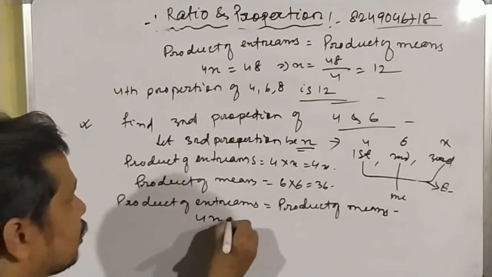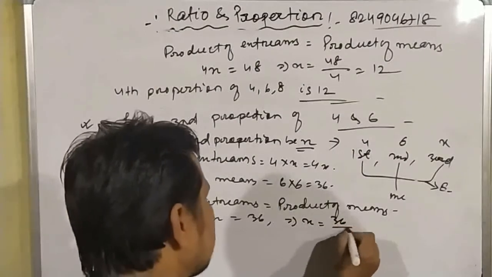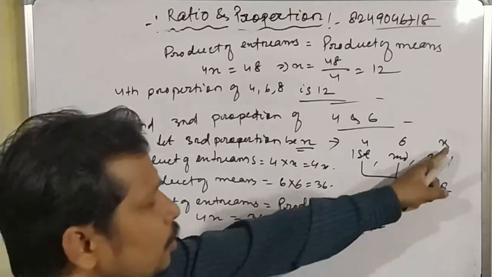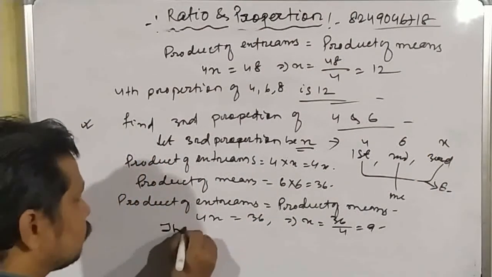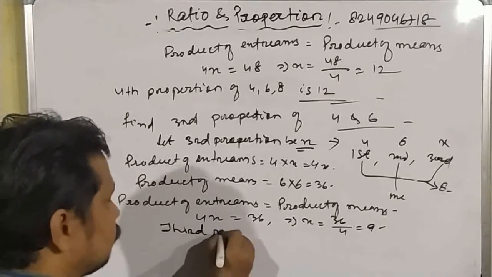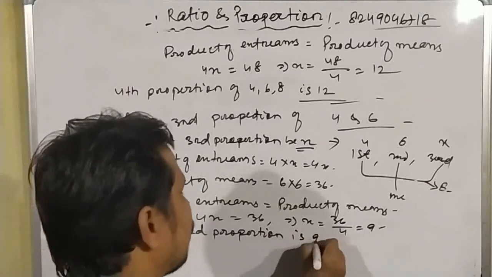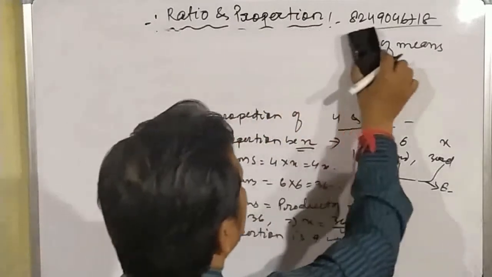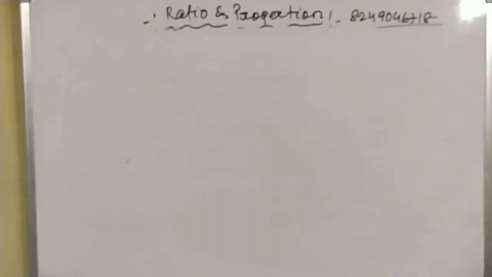So 4x must be equal to 36. So x is equal to 36 by 4, which is equal to 9. That means the third proportion is 9. So we can conclude that the third proportion is 9. Okay, here we have got the answer. Now we will do another type of question.